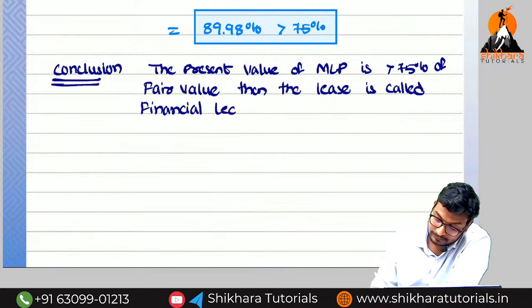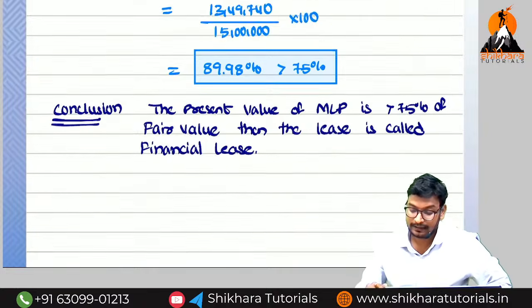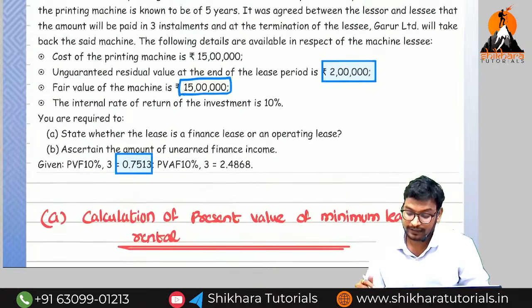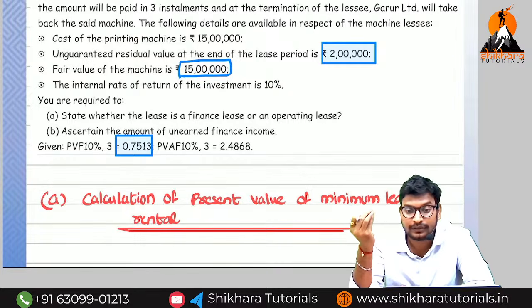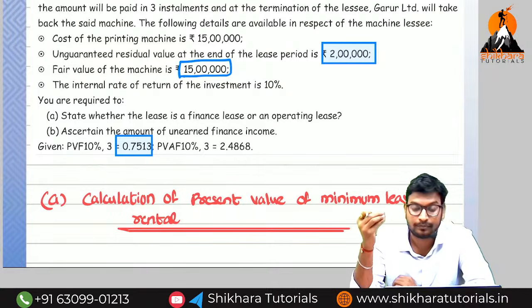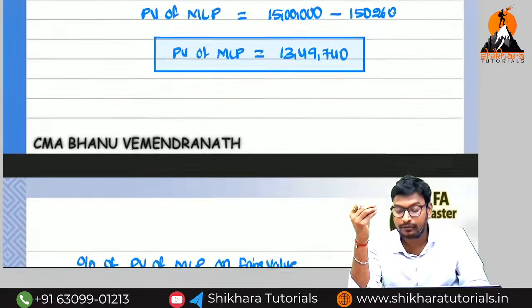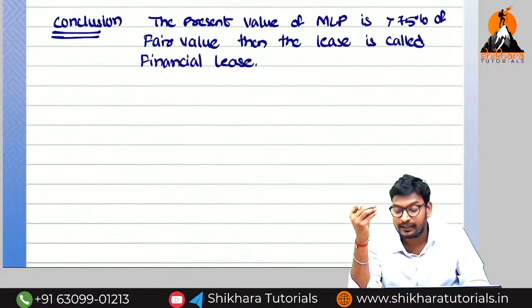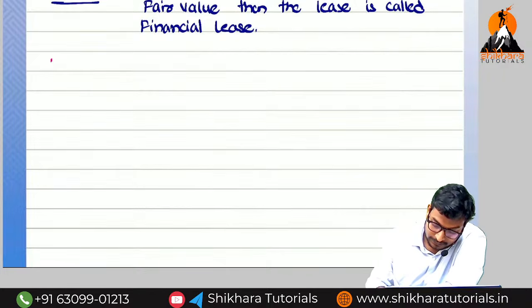Then the lease is called as what? Financial lease. And next we are going to find out unearned finance income. How to find out the unearned finance income? First we need to get the gross investment. In order to get the gross investment, we need to identify the lease rent per annum. We know the lease rent per annum formula. If they're given like that, we need to divide it by the annuity factor. So, second one, B option.